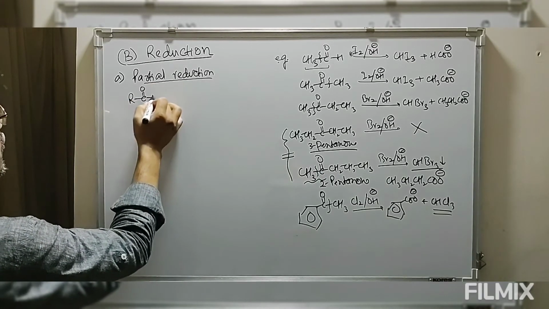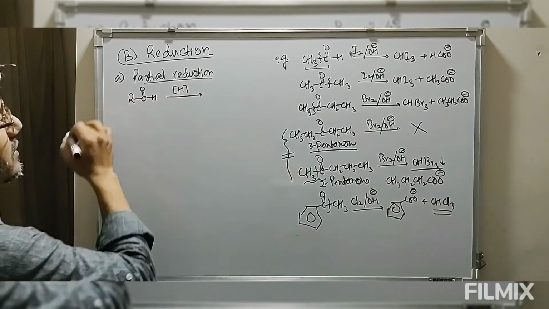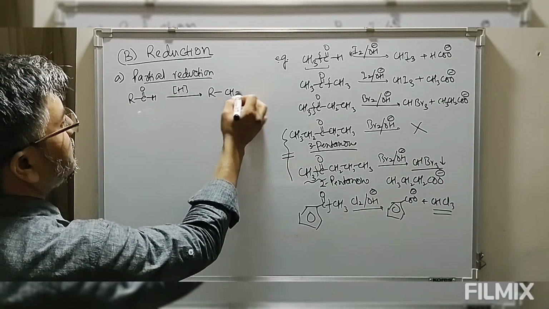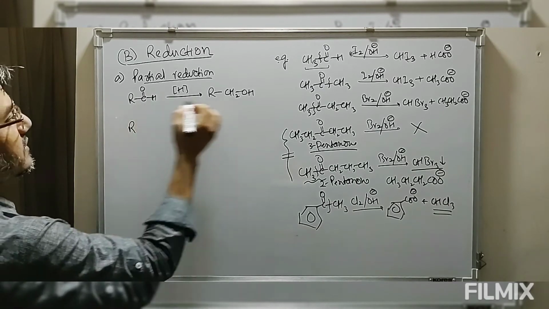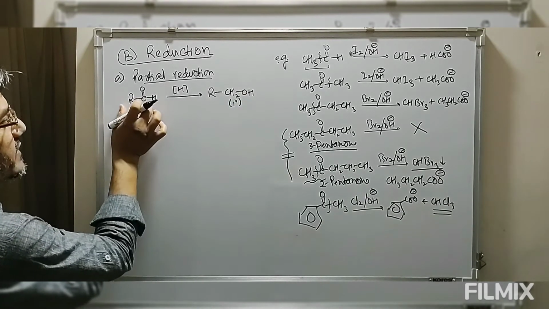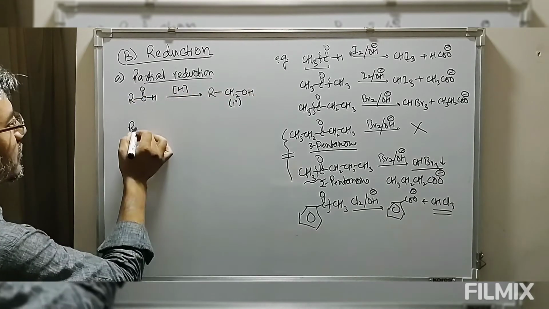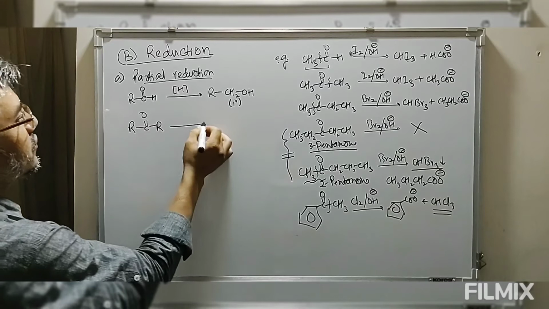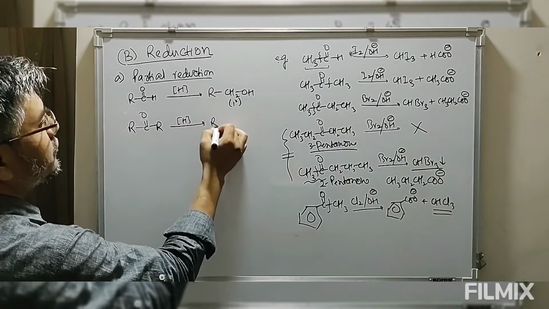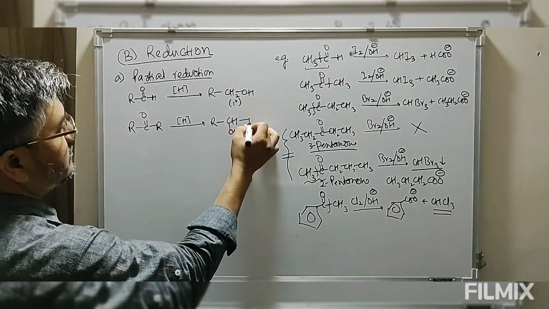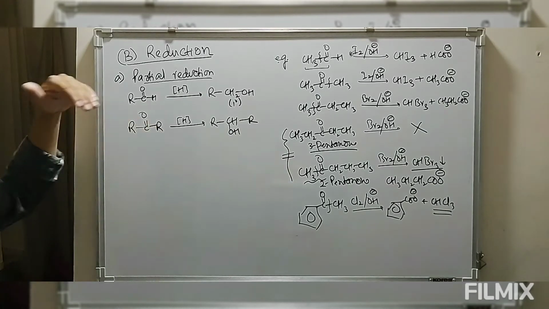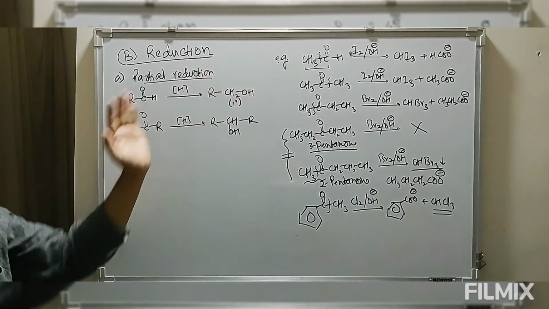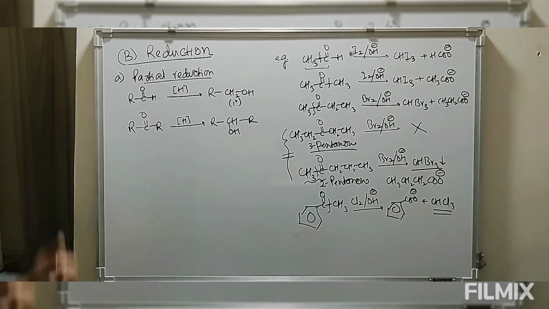Aldehydes on reduction give you primary alcohols. But if we start with ketone, ketones on reduction give you secondary alcohols. So aldehydes and ketones on reduction give you alcohol: aldehyde gives primary, ketones give secondary.